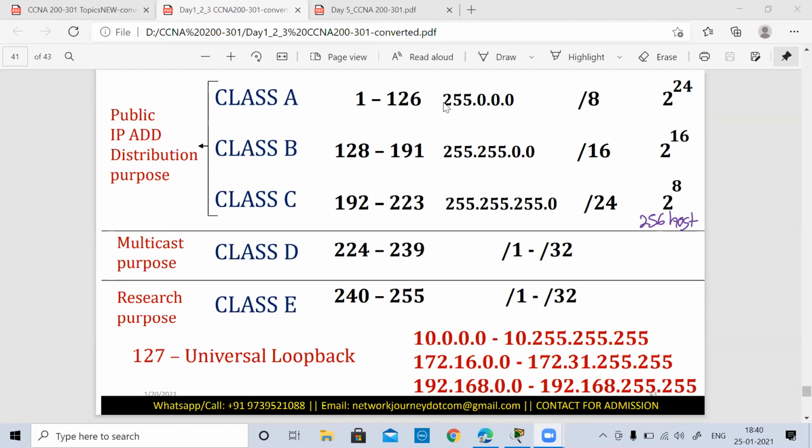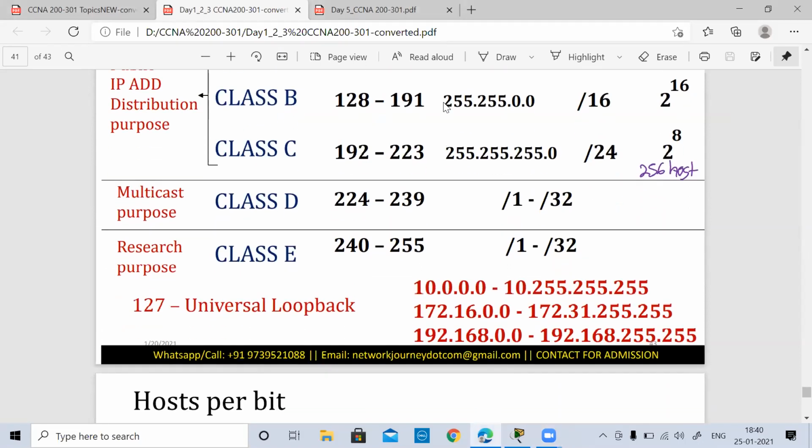We also understood the reason for the multicast and research ranges. These IP addresses will not be configured on our devices. They are purely kept reserved and not used for configuration purposes. And then we saw the last three ranges of IP addresses, which are the private IP addresses.